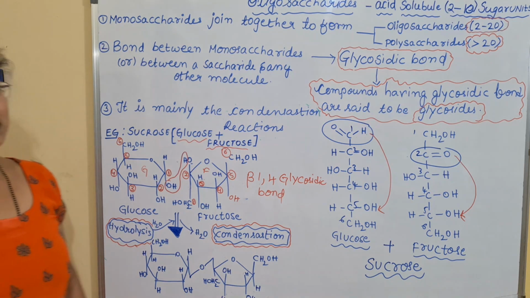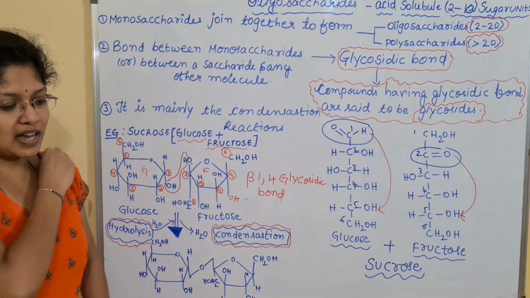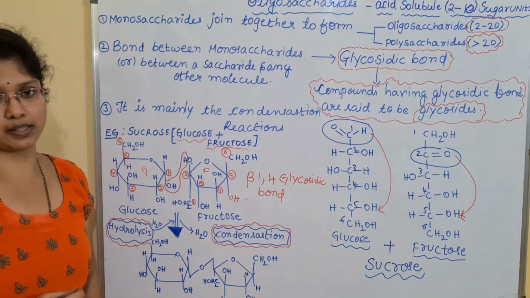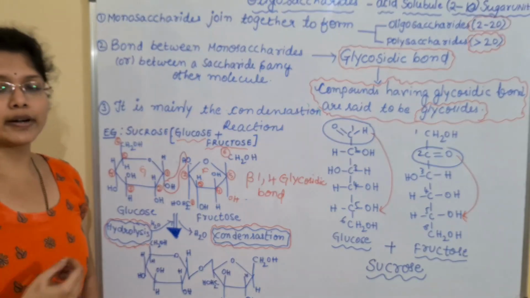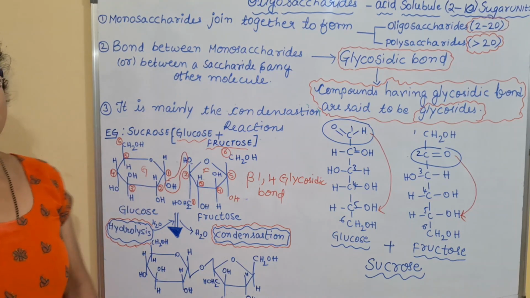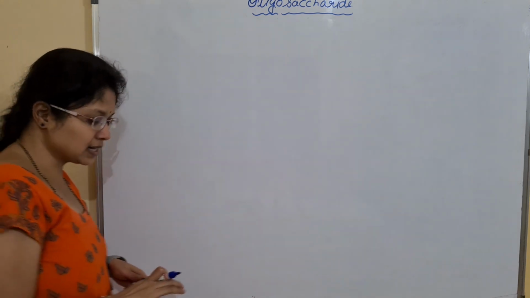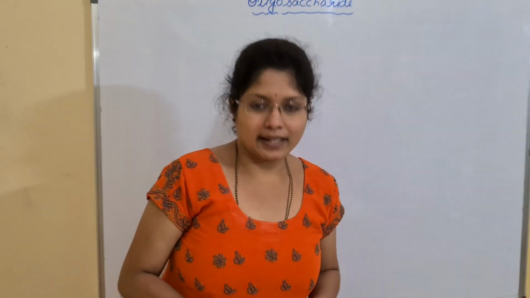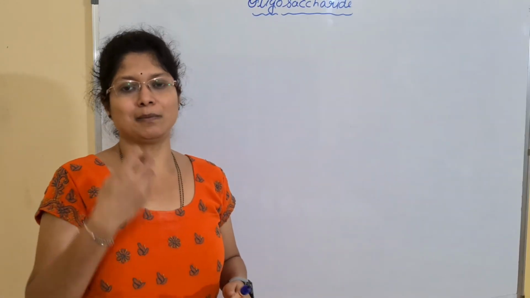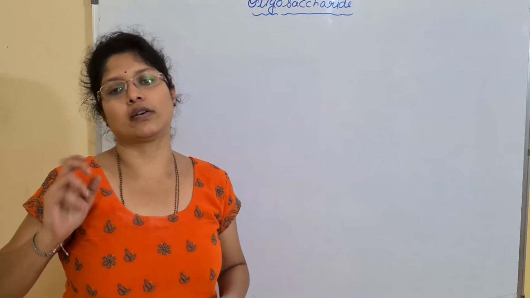Okay, and next we'll be discussing the polysaccharides. Before discussing the polysaccharides, we have another important topic, that is reducing and non-reducing sugars. So what are reducing and what are non-reducing sugars, we'll be discussing that, and later I will discuss the polysaccharides. So next are the reducing and non-reducing sugars. Those are not categories of sugars. Based upon their chemical behavior, the sugars are said to be reducing or non-reducing.